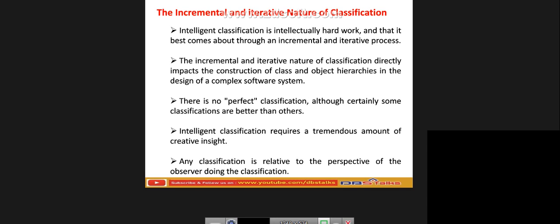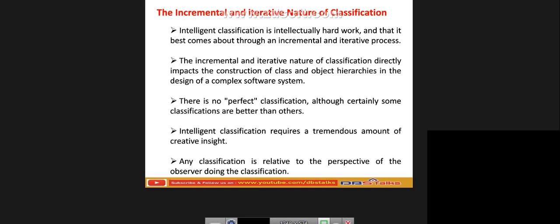Next, the incremental and iterative nature of classification. Intelligent classification is intellectually hard work, and it best comes about through an incremental and iterative process. So intelligent classification is hard work, and a good classification comes from the incremental and iterative process.